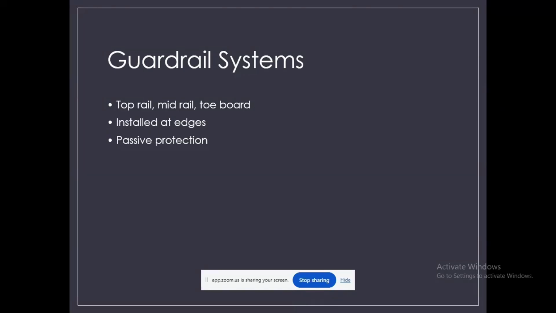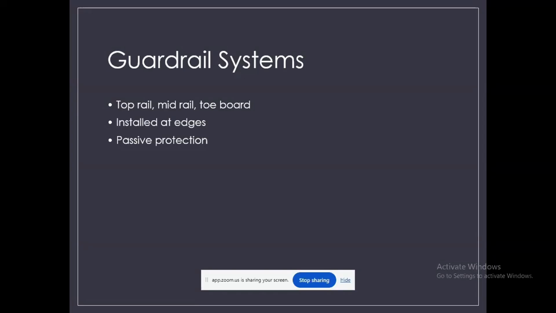These systems are typically installed at edges such as open floors, platforms, rooftops, or scaffolding. In a building under construction, the guardrails are placed around the outer edges of each floor to protect the workers moving around. An important feature of guardrails is that they provide passive protection. This means the workers do not need to take any special actions like wearing a harness.